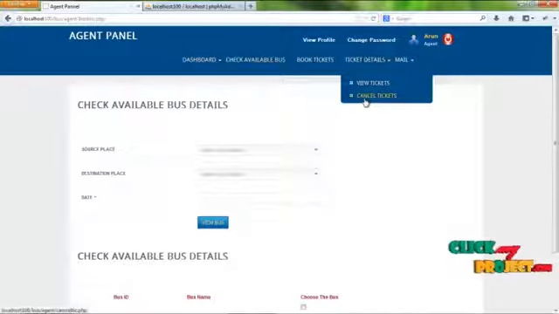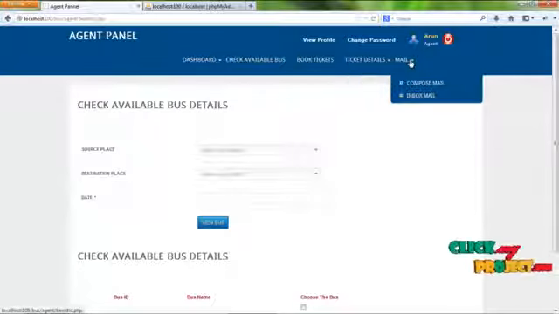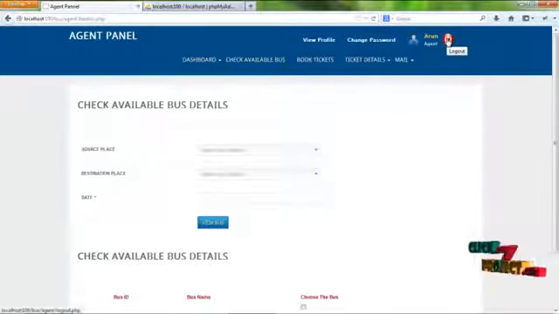By clicking on the cancel tickets menu, the agent can cancel the booked tickets. By clicking on the mail menu, the agent can communicate with the users or admin using compose mail and inbox mail. By clicking on the logout button, the agent can log out from our system and return to the home page.